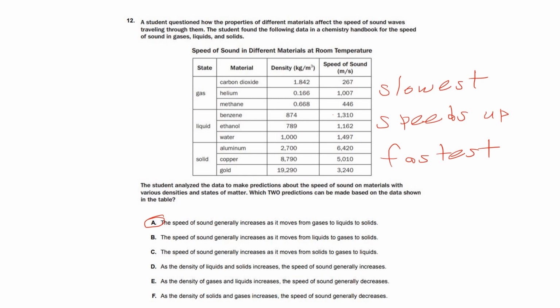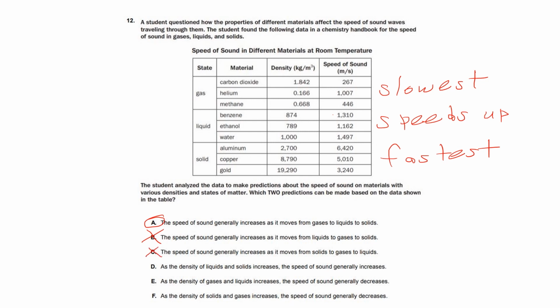B, the speed of sound generally increases as it moves from liquids to gases to solids. So B would not be true. C, the speed of sound generally increases as it moves from solids to gases to liquids. And actually, that would not be true because that's saying sound waves travel fastest in gases, which the data does not show. These numbers are the lowest for gases.